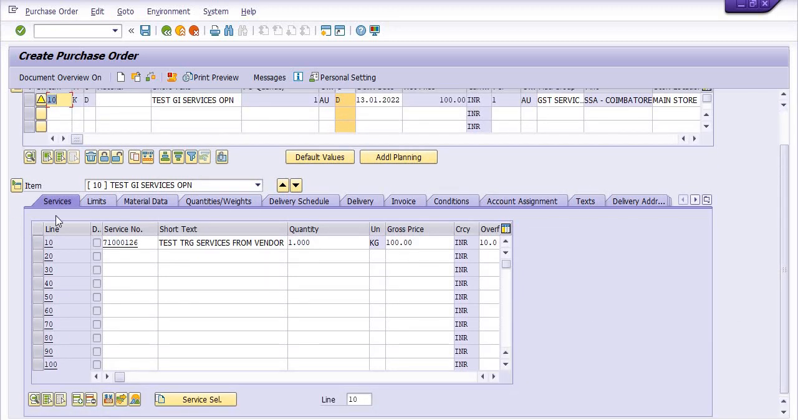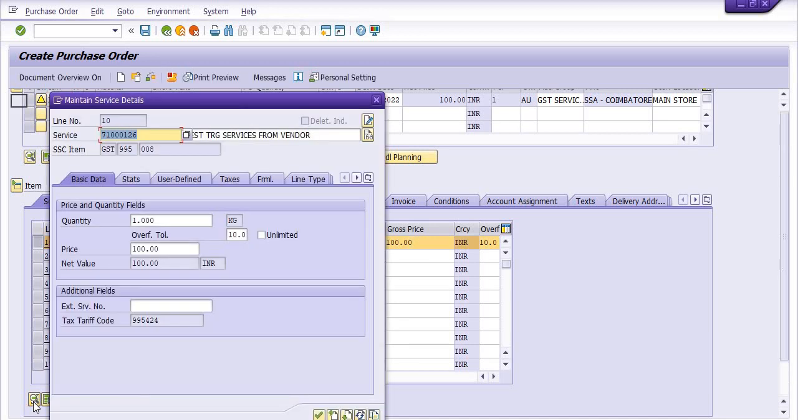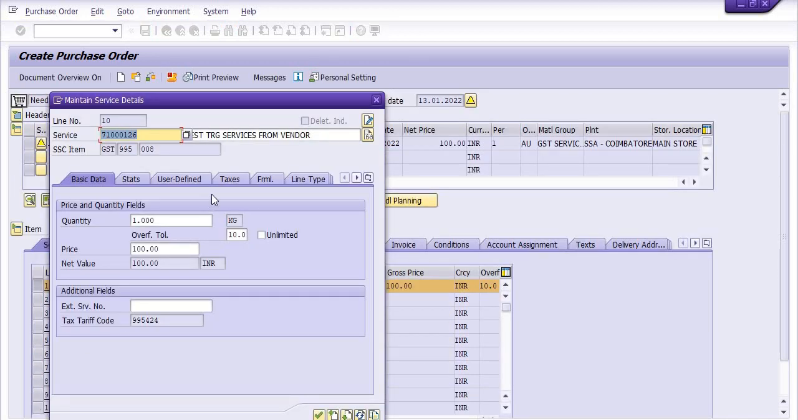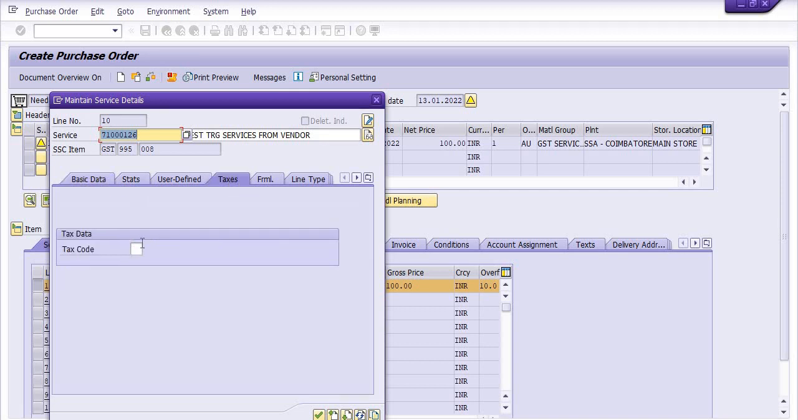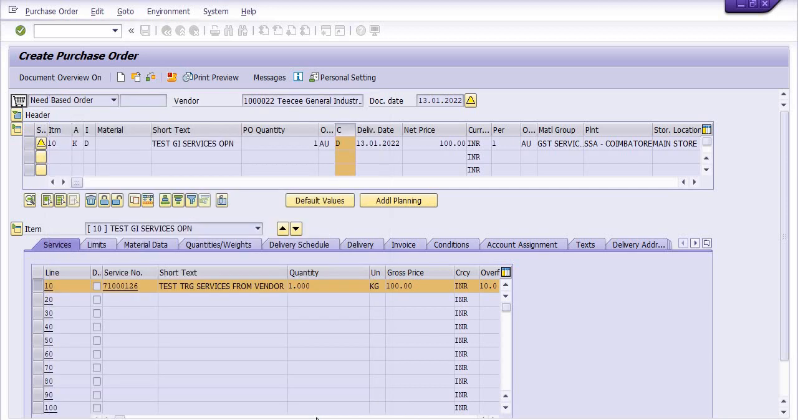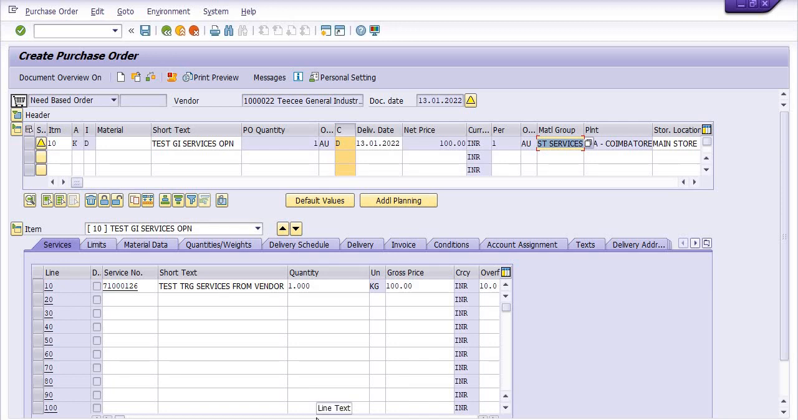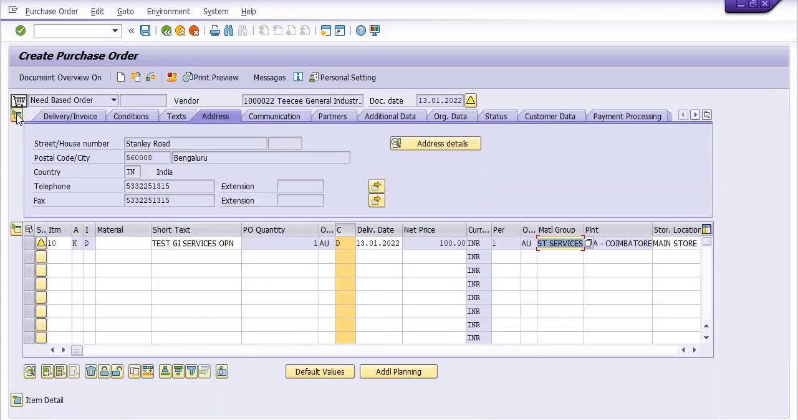Okay, click on this service tab and go in the taxes. Here you should also apply the tax code. Okay, we have already applied. Fine. Then go in the header tab, go in the text.